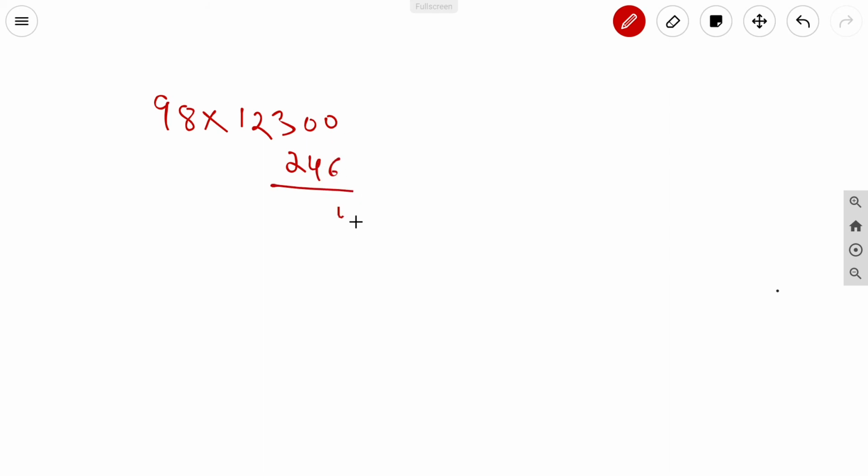10 minus 6, 4. 9 minus 4, 5. 2 minus 2, 0. Then 2 minus 0, 2. And then 1 minus 0, 1. We have got the answer. 98 into 123 is 12054.